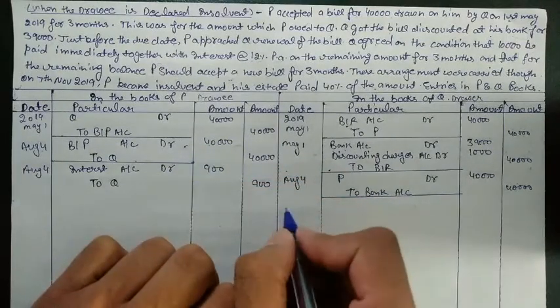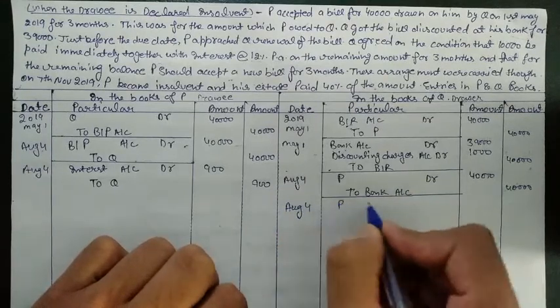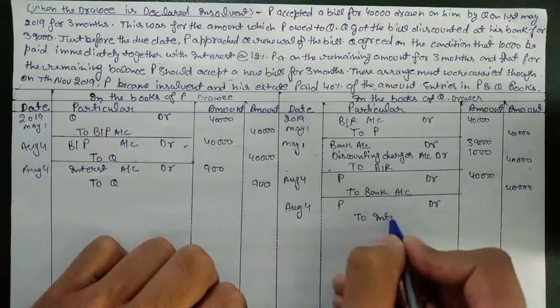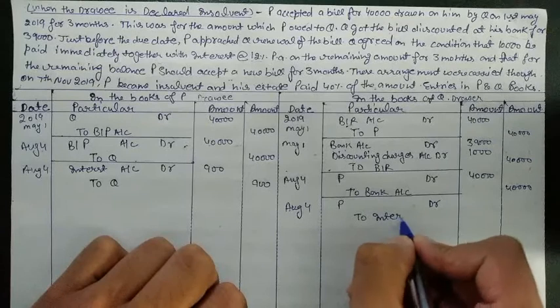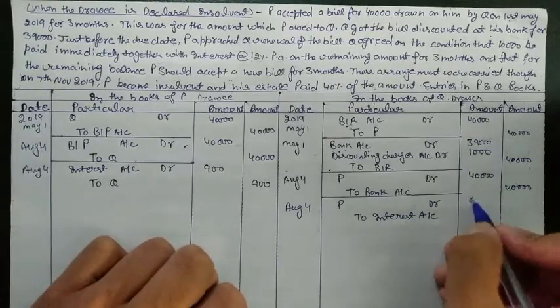Now we will put the same entry in the books of Q also. P debit to interest, P debit to interest account. Amount is 900.